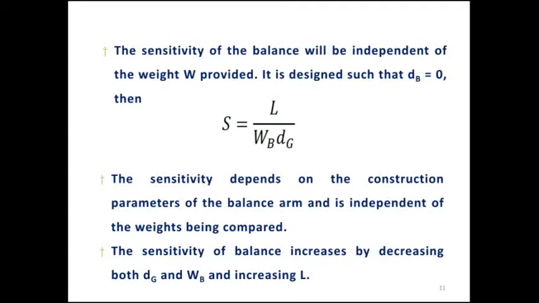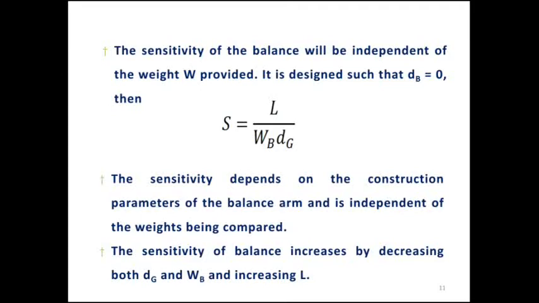Thus the sensitivity of the balance will be independent of the weight W provided. That means whatever weight you provide, it is independent, and this is designed such that dB equal to 0. In this equation dB becomes 0, so sensitivity equal to L divided by WB into dg. The sensitivity depends on the construction parameters of the balance arm, and it is independent of the weights being compared.